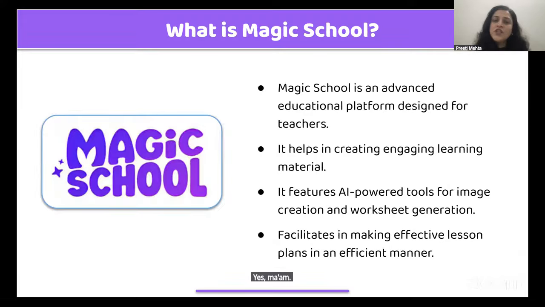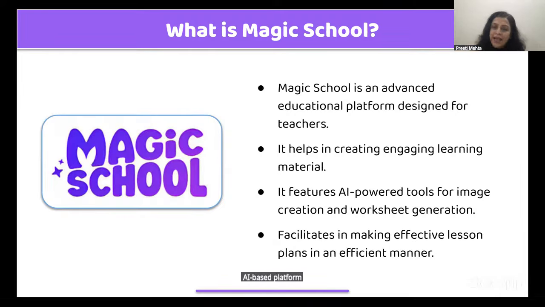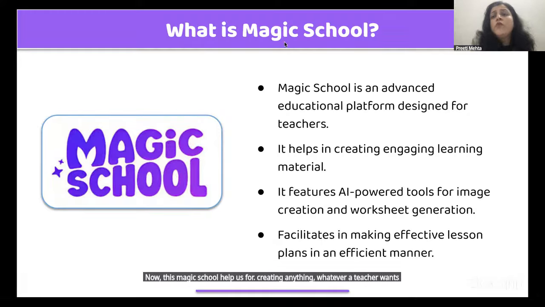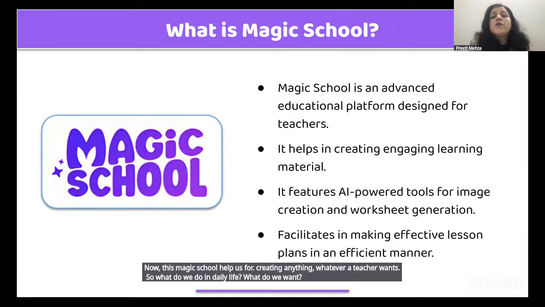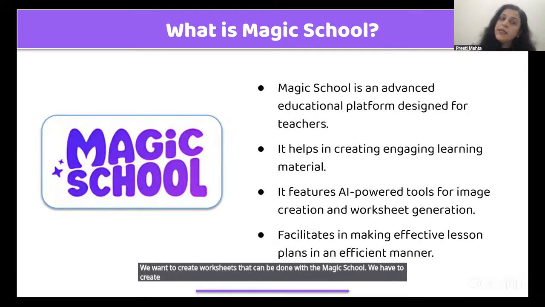Magic School is a very good, very advanced AI-based educational platform that is designed specifically for teachers. Now this Magic School helps us create anything a teacher wants. So what do we do in daily life? We want to create worksheets, which can be done with Magic School. We have to create lesson plans, that can also be done.